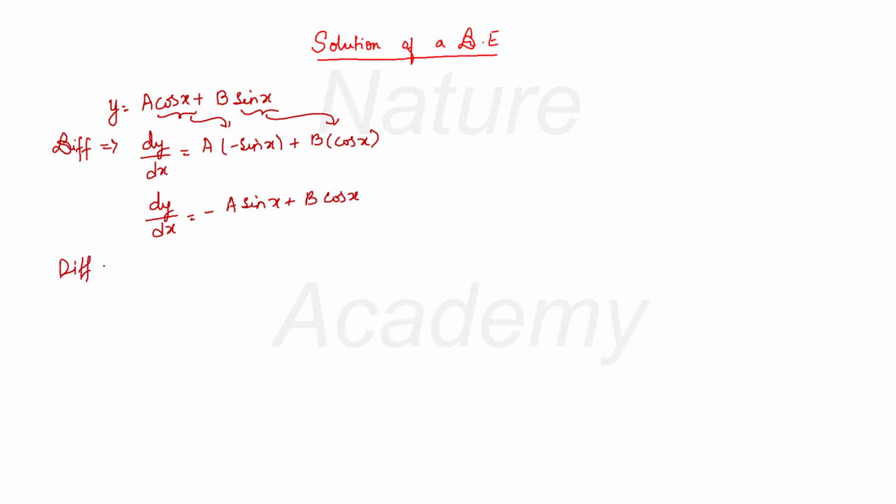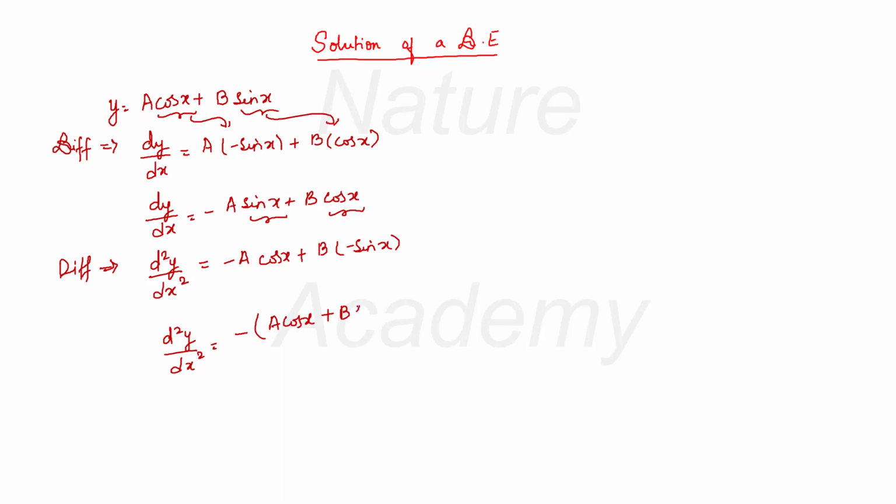Differentiate it again. If you differentiate this equation again, your dy by dx will become d square y by dx square. This one will be equal to minus a into differentiation of sin x is cos x plus b into differentiation of cos x is minus sin x. Now my d square y by dx square will become, if I take minus common, a cos x plus b sin x.